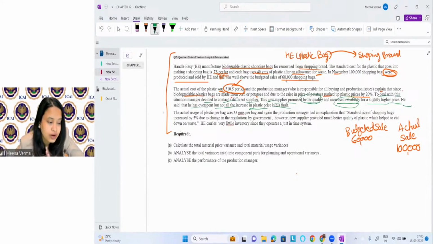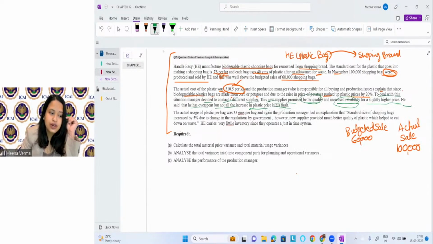It is beyond our fault, right? That he has overspent, but not all increase in plastic price is his fault. So he is saying it is not his fault, right? The price of plastic bag is increasing, it is not his fault. Okay, see, the point is that we just don't need to do the calculation here.